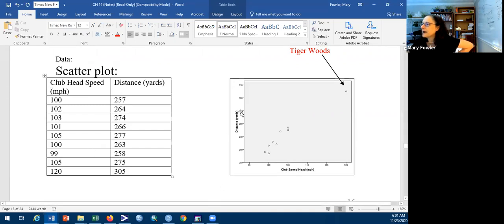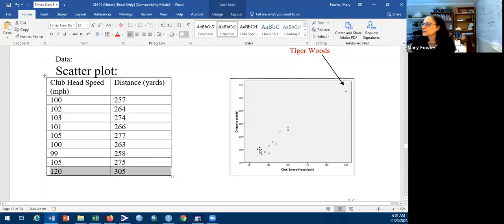And then here we have the distance in yards that the ball went. So what we see is these observations from the regular golfers and then from the professional superstar golfer over there. Let's go ahead and look at the regression line. But before we do, I want to note that Tiger Woods' data point is an outlier. He's outside the pattern of the data, okay?